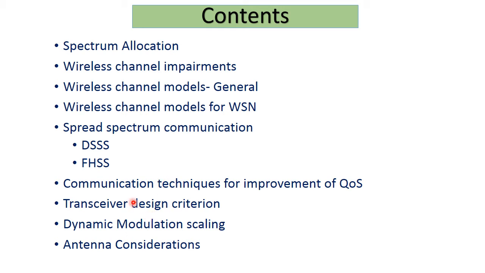Then we will discuss the transceiver design criteria like energy efficiency, and which modulation technique is to be used. Now in modulation, one thing that we can exploit is the choice of the modulation technique. So it is dynamic modulation scaling. When in a given application the amount of data is less, or the channel is good, we can select one modulation technique, and when we find that the channel is not good, the channel is in a deep fade, then we can switch over to the other modulation technique. So that is the dynamic modulation scaling.